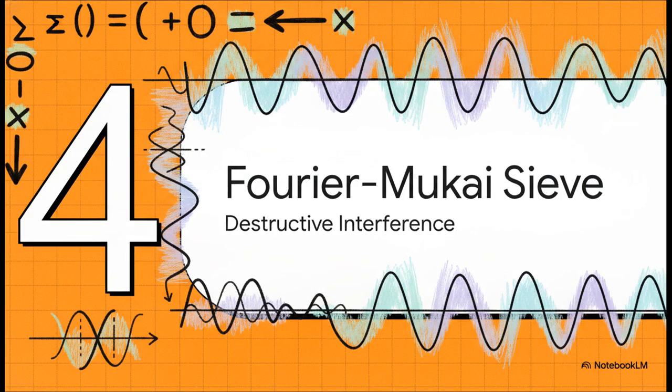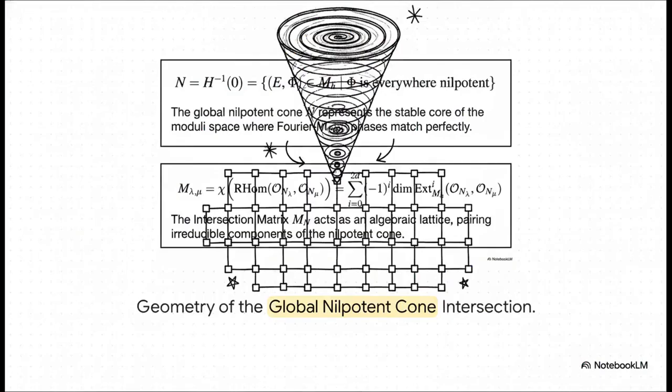So, how does the system defend itself? Let's look at section 4, Fourier-Mukai destructive interference. First, we've got to establish the baseline geometry. The top equation defines the global nilpotent cone. That's the highly stable core of our moduli space.